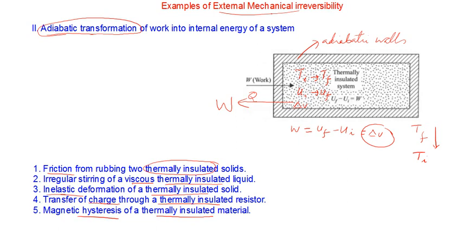Some heat is drawn from the system and completely converted into work; this is a violation of the second law of thermodynamics. If it is not done, the process will be irreversible, because there will be a change in the state. For having no change in the state, you should be able to perform something like this, but the second law forbids that. So this is another example of external mechanical irreversibility. Similarly, wherever there is a process which involves the dissipation of work into internal energy, it exhibits external mechanical irreversibility.